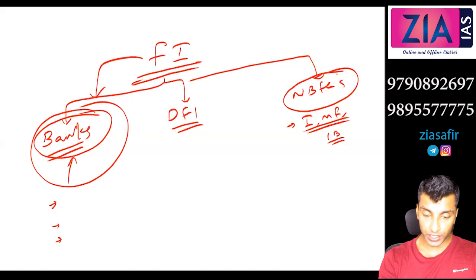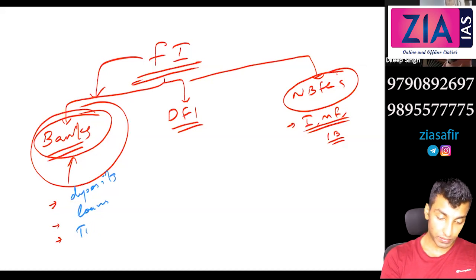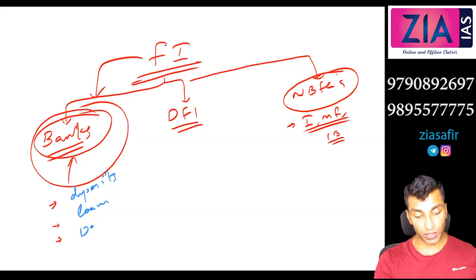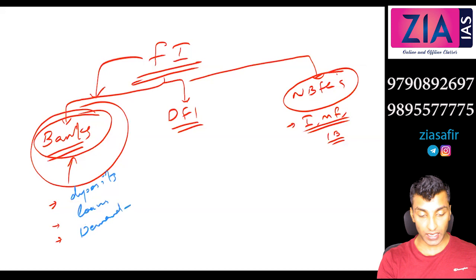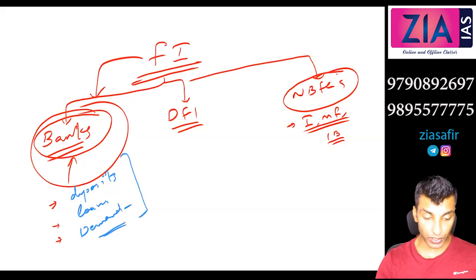Accepting deposits, giving loans, that means lending, and one more. Not time, demand withdrawal, right? So we have discussed the demand withdrawal facility. That means at any time you can give a check and withdraw.